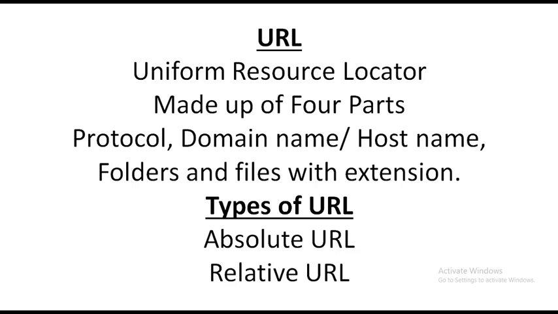So next one is URL. The expansion of URL is Uniform Resource Locator. The Uniform Resource Locator, URL, is made up of 4 parts. The first part is protocol, the second part is domain name or host name, the third part is folders, and the fourth part is file name with the extension.